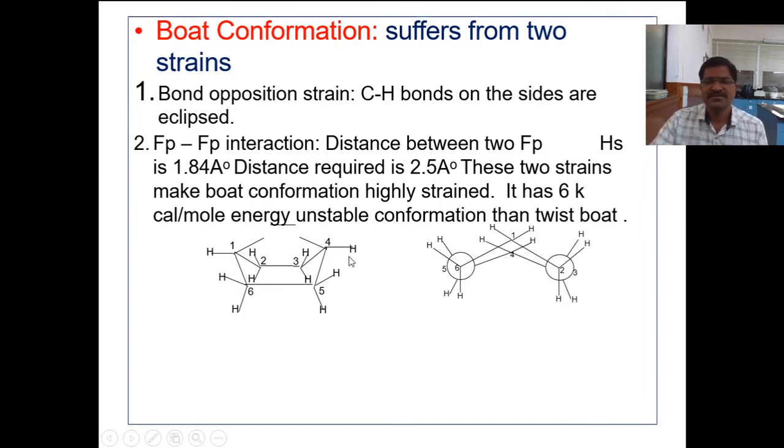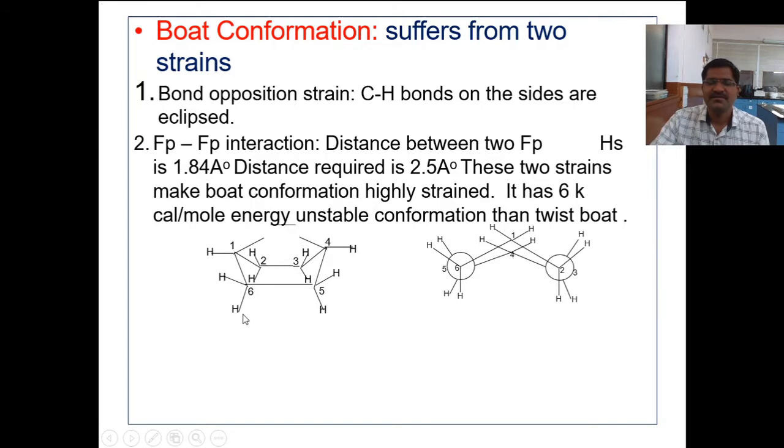See this boat conformation, the four hydrogens present on carbon numbers 2, 3, 5 and 6. These four hydrogens are eclipsed to each other.